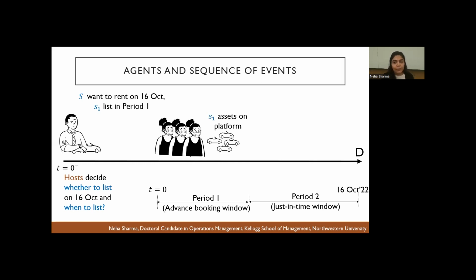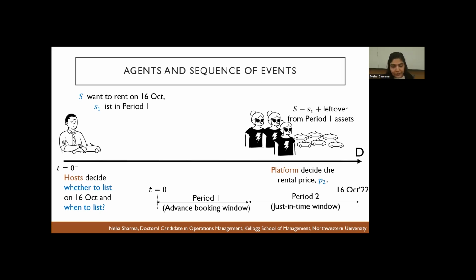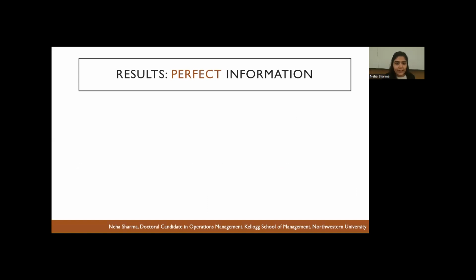And what this means is that in period 1, these advanced booking customers are going to arrive and they're going to only see the S1 cars. And based on this demand and supply dynamics, the platform is going to set a price P1. Now in period 2, the total number of cars that are going to appear are from the hosts that deliberately wanted to list late, plus the leftover supply from period 1. And again, now the just-in-time customers are going to show up and the platform is going to decide the price P2 based on the supply and demand dynamics. And again, the revenue is going to be realized for everybody. So let's just see what we find.